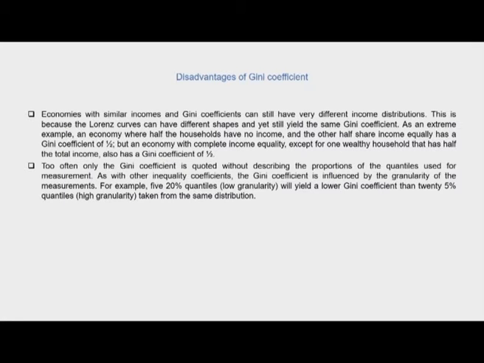Now, what is important in this is that the shape of the Lorenz curve and the Gini coefficient both matter. So, while we need to see what is the overall inequality index by looking at the overall Gini coefficient, it is also equally important to know what is the proportion of population that is below the line of inequality, and therefore the Lorenz curve and the Gini coefficient always need to be studied together. They need to be examined together to be able to come up with a more meaningful conclusion with respect to poverty and inequality within a country. So, the shape of the Lorenz curve is very important.